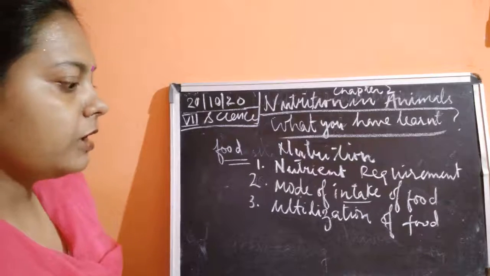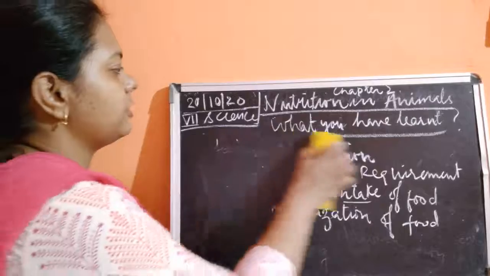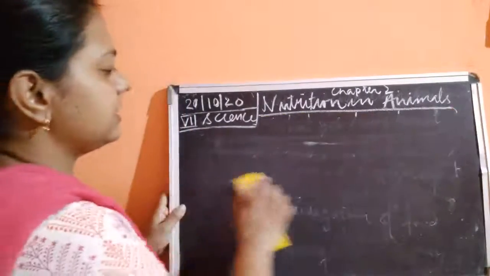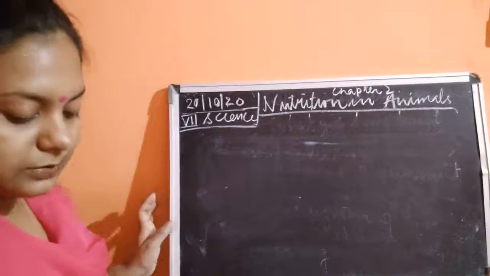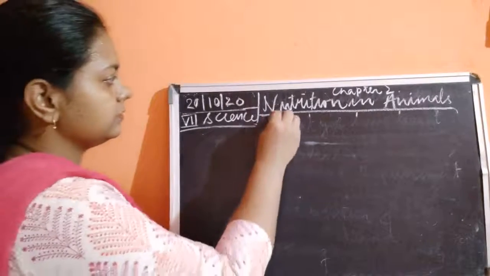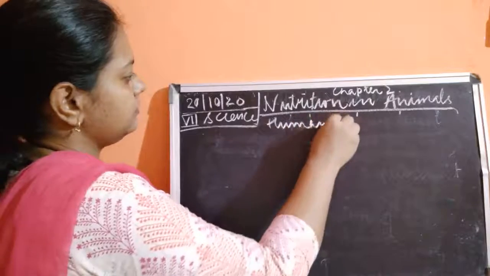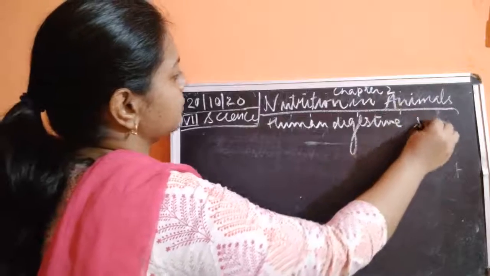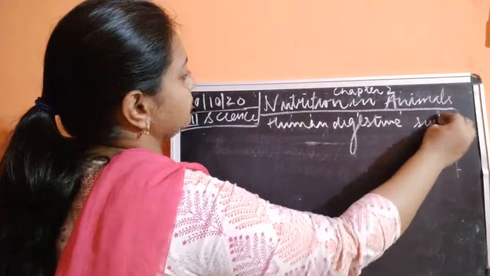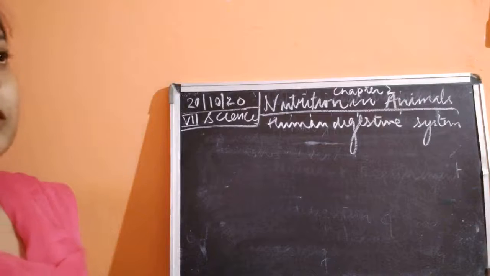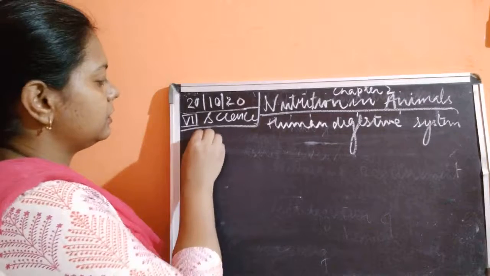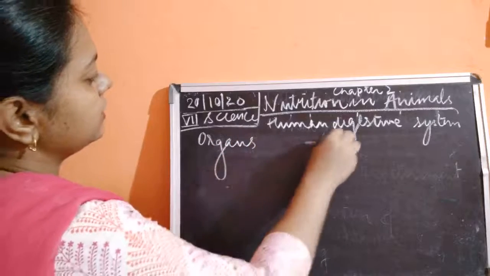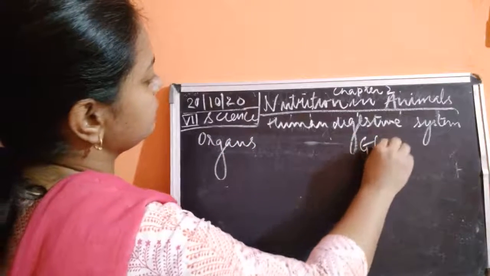So the human digestive system, which we have already studied, includes the organs and the glands.